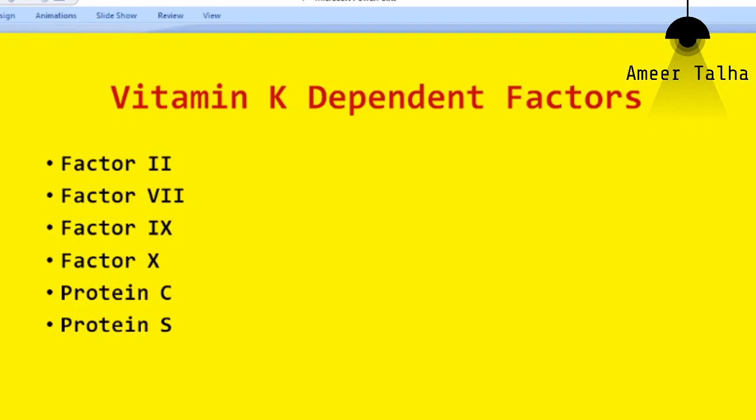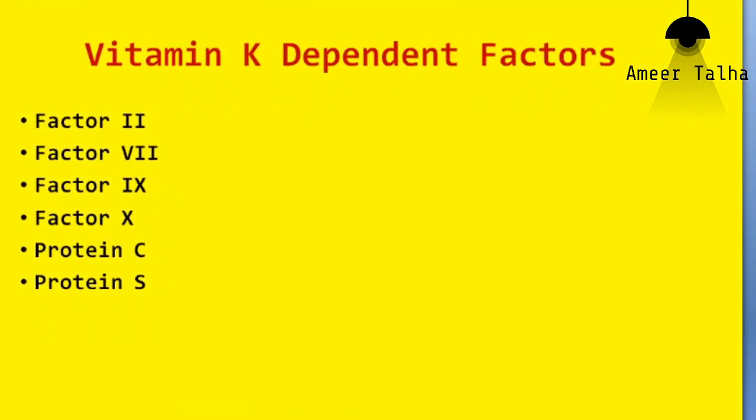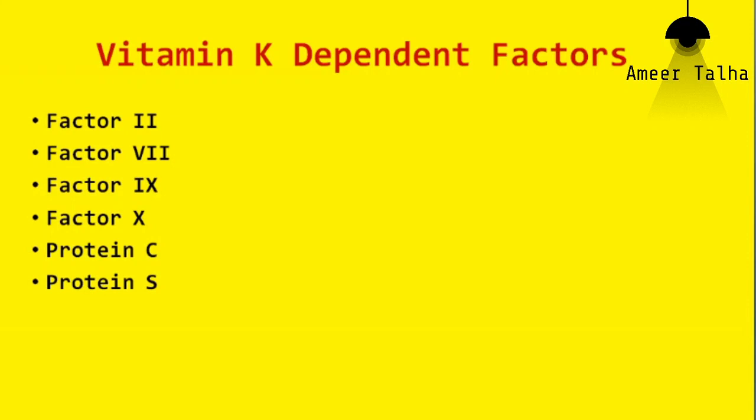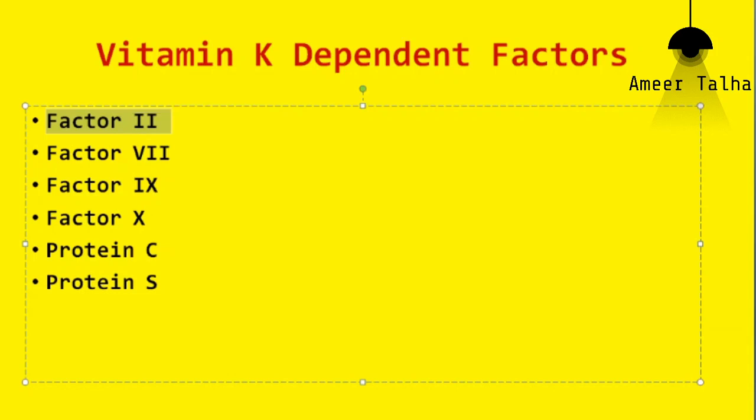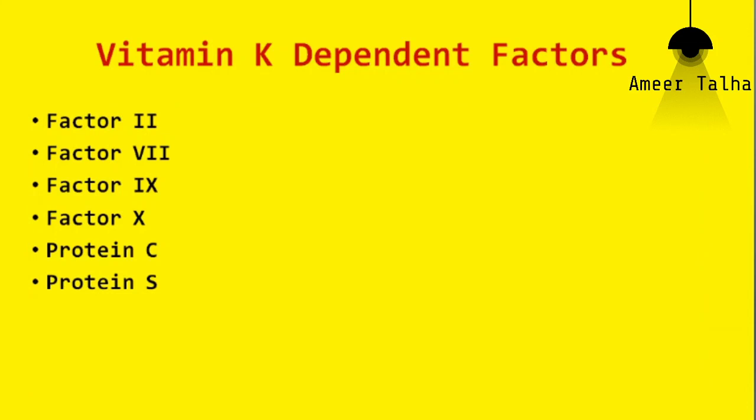Moreover, there are certain factors which are dependent on vitamin K. So synthesis of these factors is dependent on the levels of vitamin K. So whenever there is deficiency of vitamin K, these factors are compromised. So remember, factor 2 is one of the vitamin K dependent factors, factor 7, factor 9, factor 10. These are the clotting factors which are dependent on vitamin K.